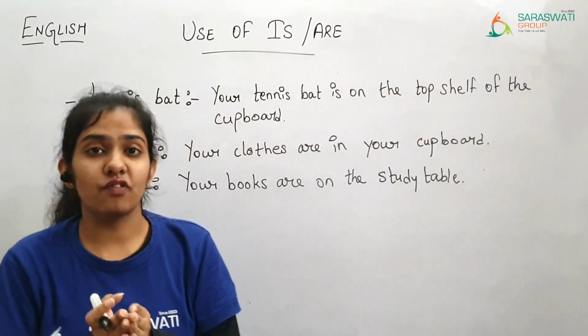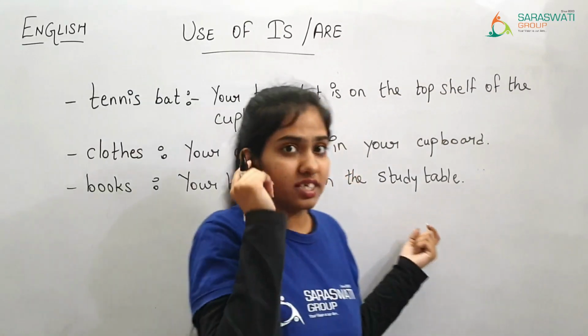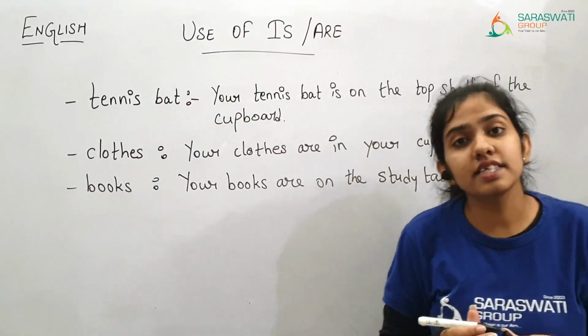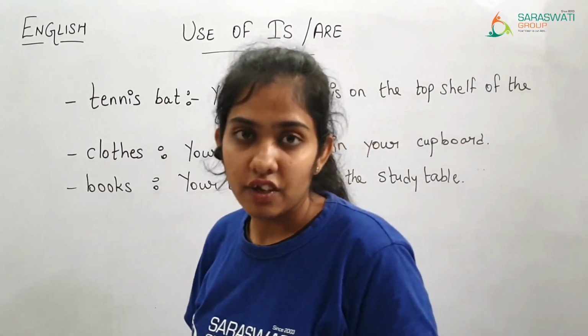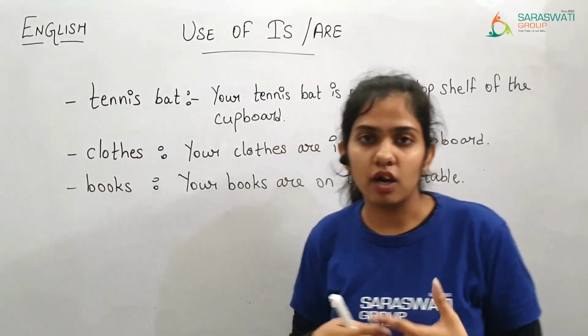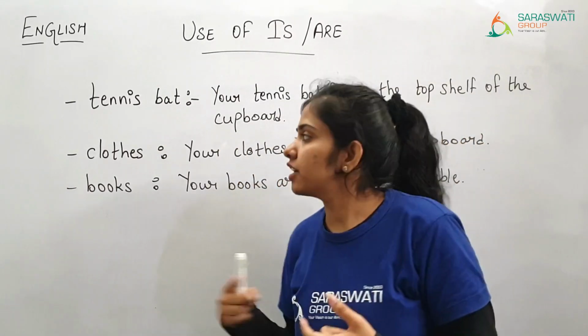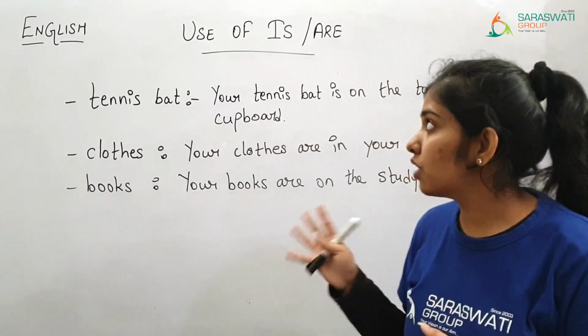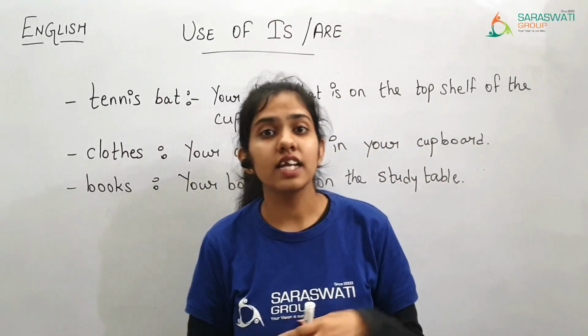So in this way I have given you 3 examples. Now the rest of the 3 you will try to make the sentence by yourself, right? At least you can try it out now. So you will try to frame the sentence by yourself. I hope that you have understood the use of is and are.